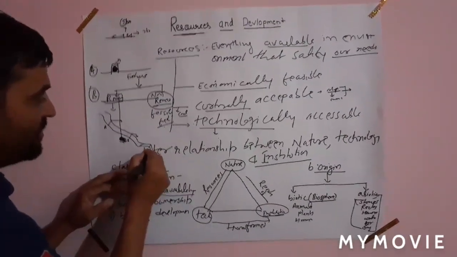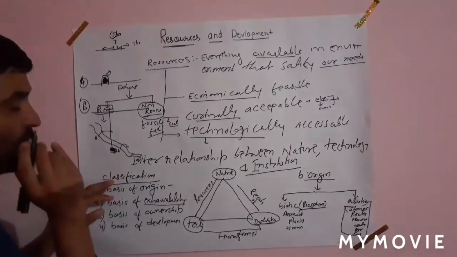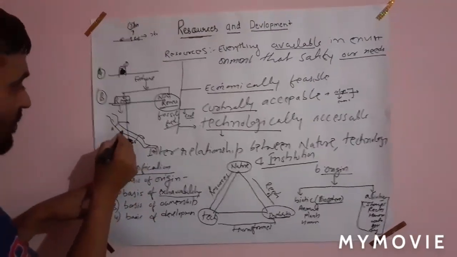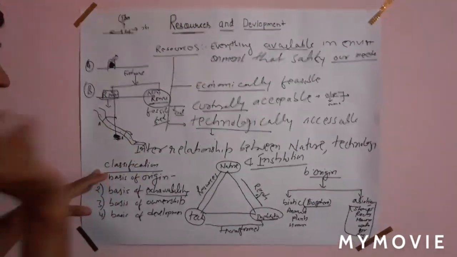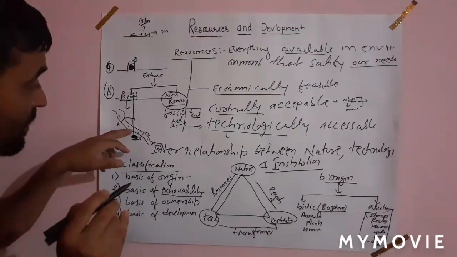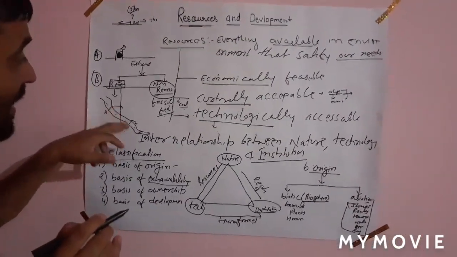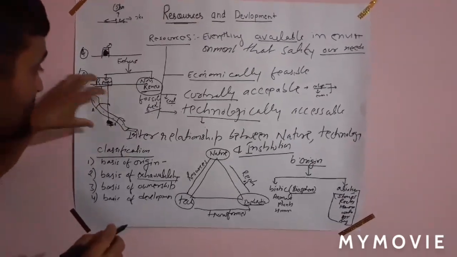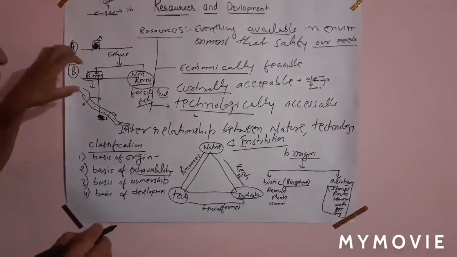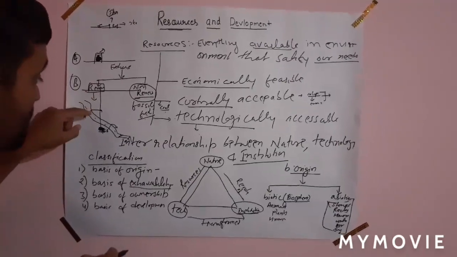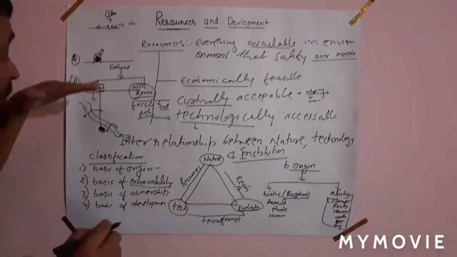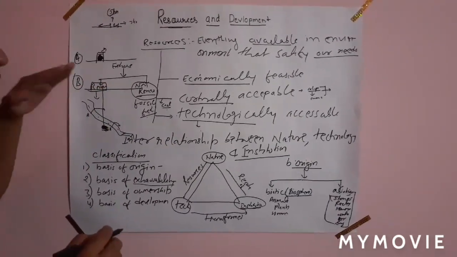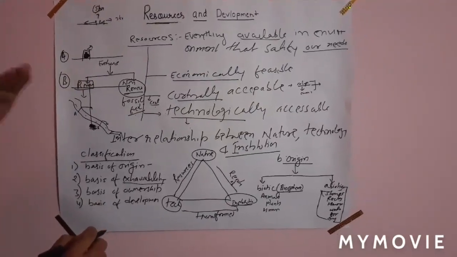Here again we construct a dam, and again produce electricity. The water flowing in this river is the same. We are using this water again and again for producing hydroelectricity, and this is known as renewable because we are using it again and again. That's why it is known as a renewable resource of energy.